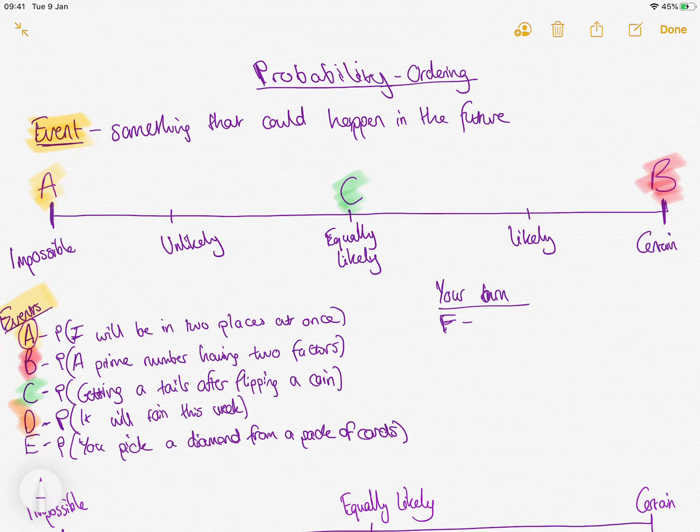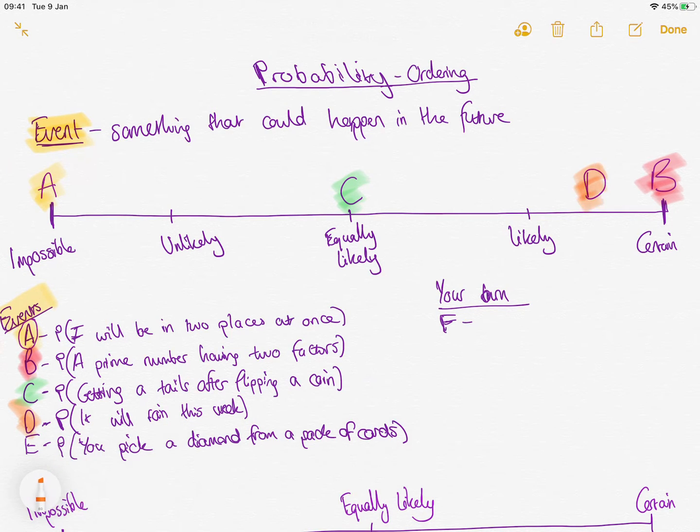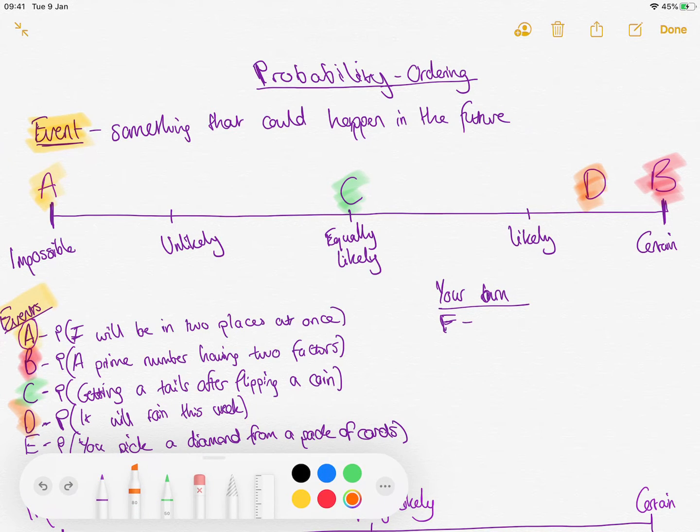So I'm gonna put event D around there. Some weeks it might change. Like as you move towards summer, it might sort of go a bit lower and be less likely and move along this scale. But I'm gonna say for this week, that it's pretty likely it will rain at some point. It might even be closer to certain than what I've put it, but it's not an exact thing.